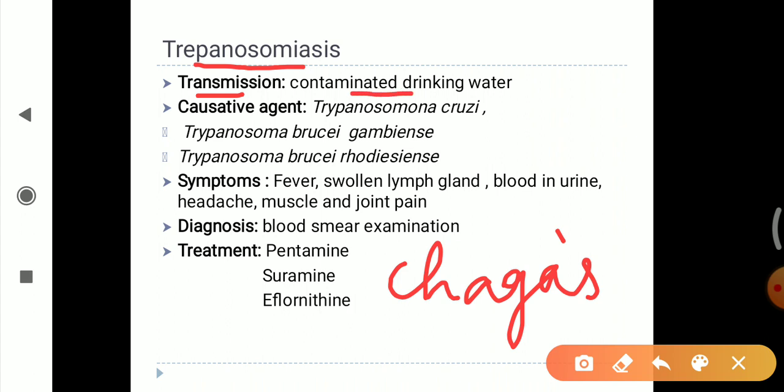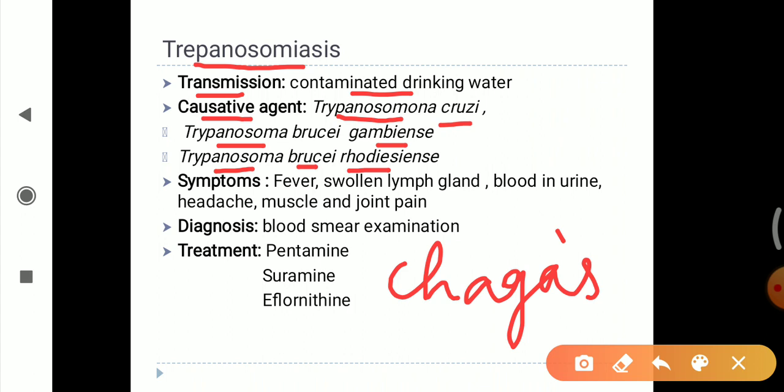The causative agents responsible for this disease are Trypanosoma cruzi, Trypanosoma brucei gambiense, and Trypanosoma brucei rhodesiense. These are the names of the protozoa responsible for this disease.